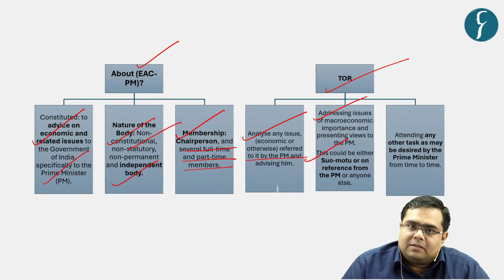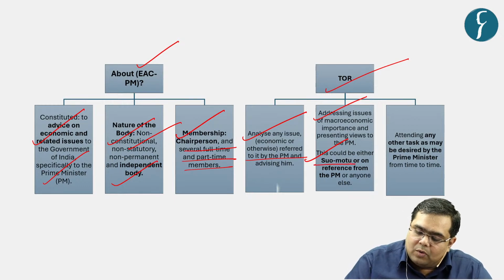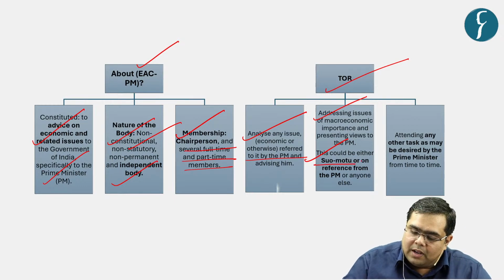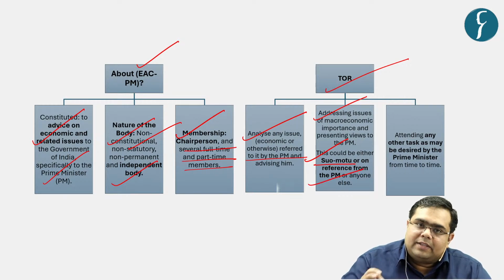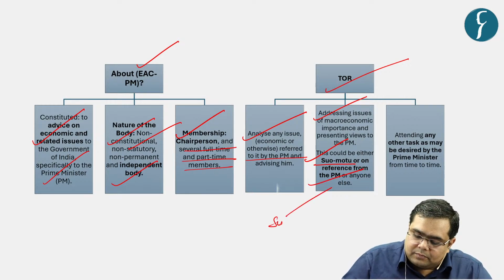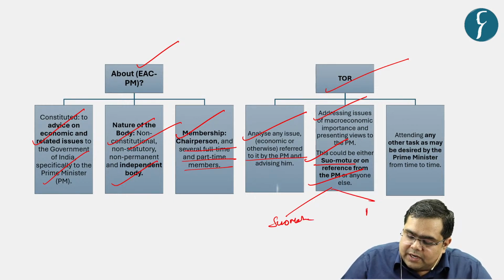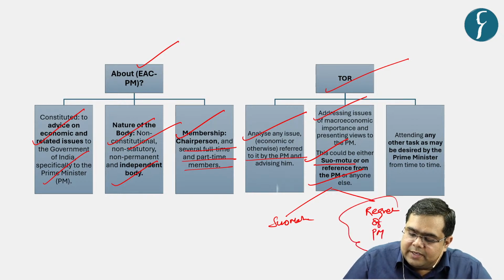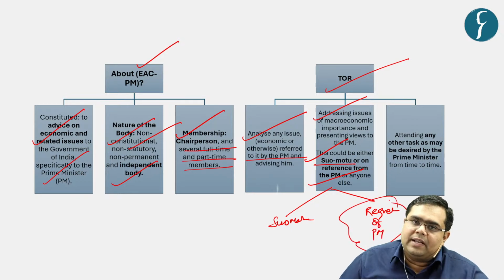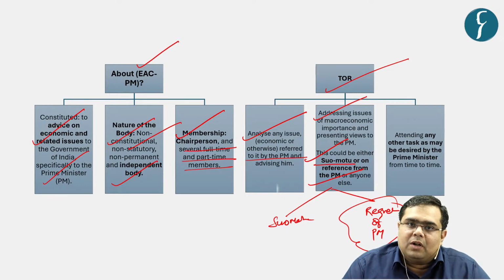This advice or this research can be either carried out suo motu, which means on its own, and secondly, on the special request of the Prime Minister. For example, the Prime Minister of India requests the PMEAC about making a certain particular policy.